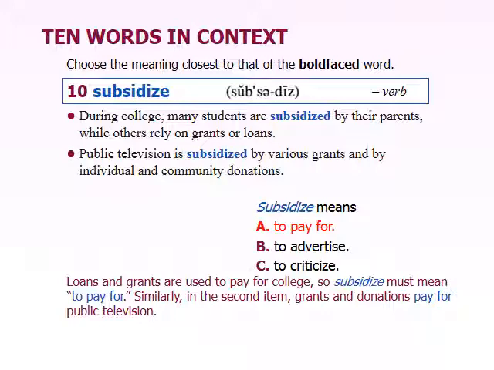In the second one, the specific thing being paid for is the running of the public television, like PBS, which is paid for by people outside of the actual program.